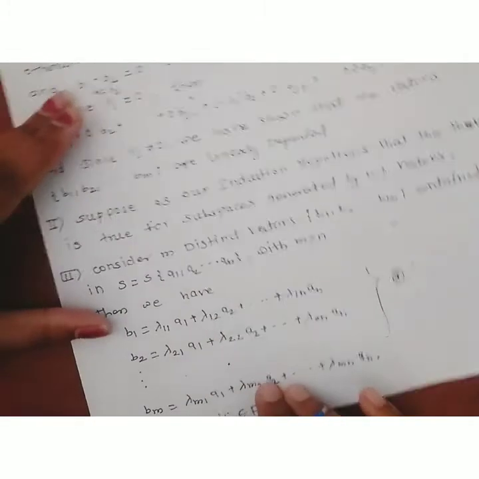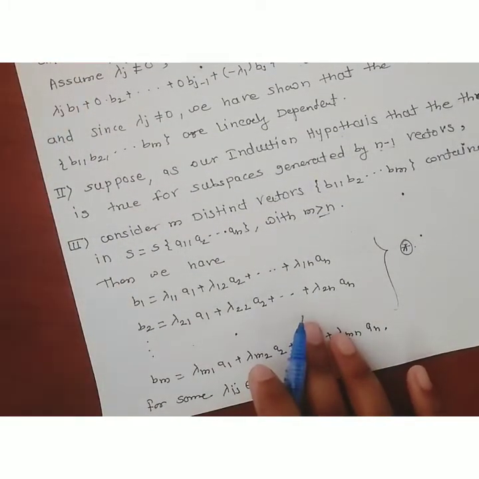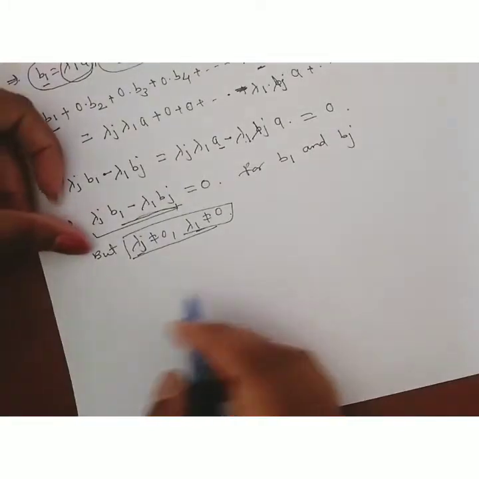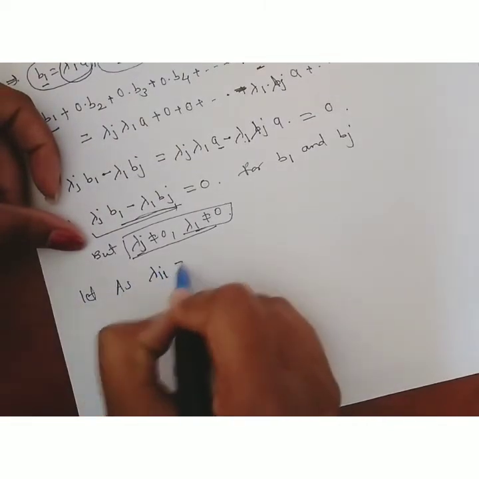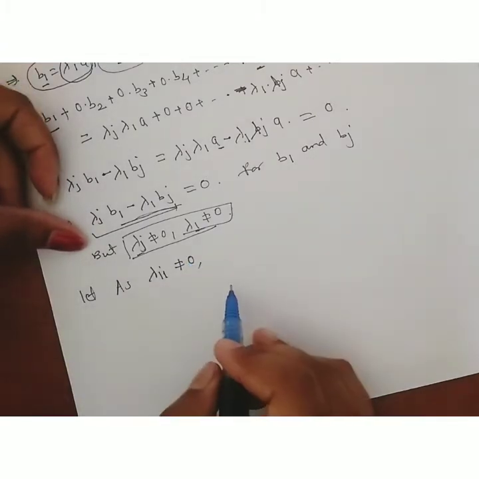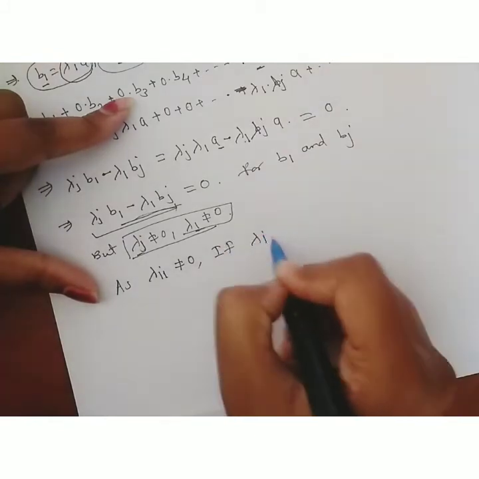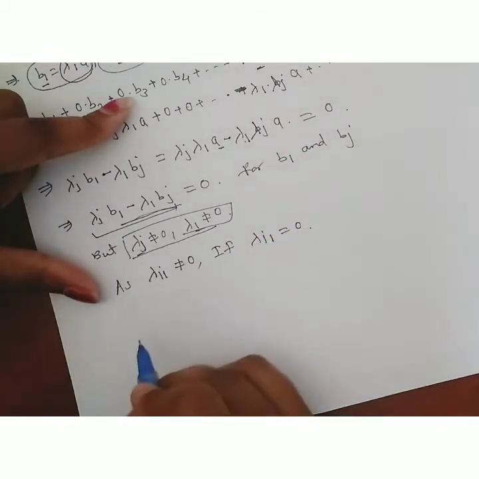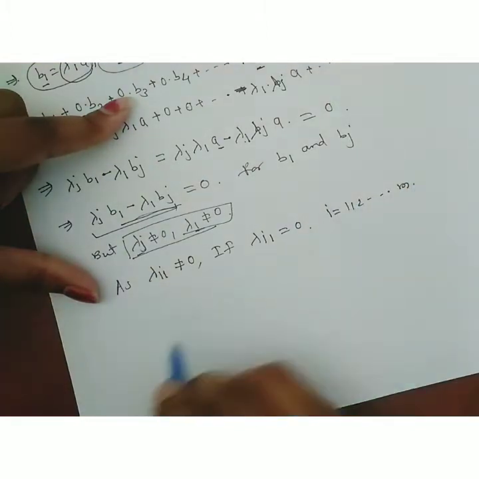Now, we have considered lambda i1 non-zero. Suppose instead lambda i1 is equal to 0 for all i running from 1 up to m.